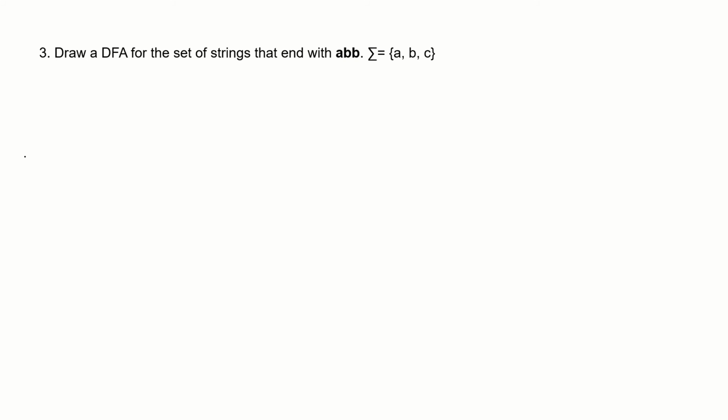So at first, we will have our start state. So let's have state A as our start state, right? So we need ABB, all right. We need ABB, okay. So if we don't get any A, then there is no chance of getting ABB, right?